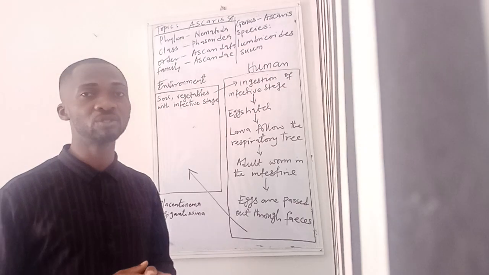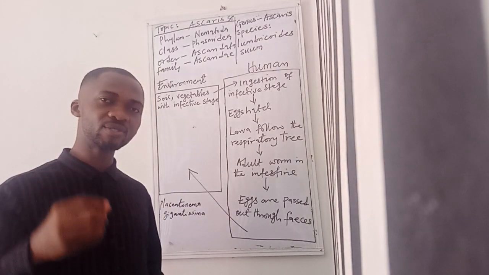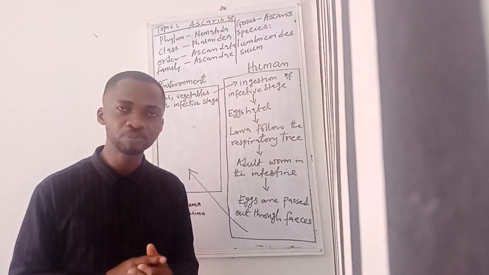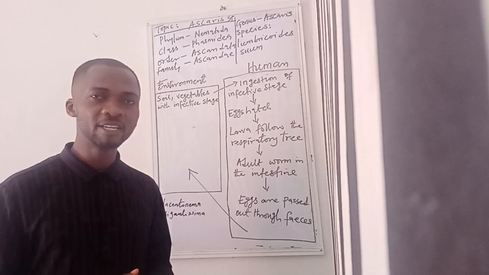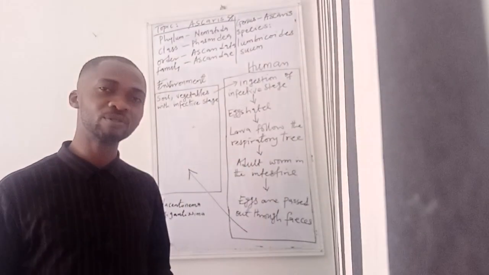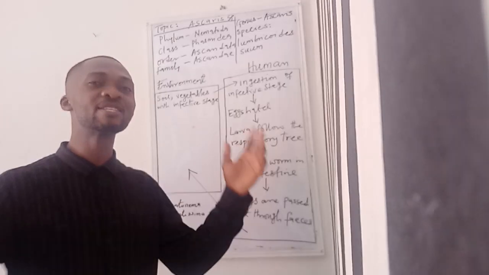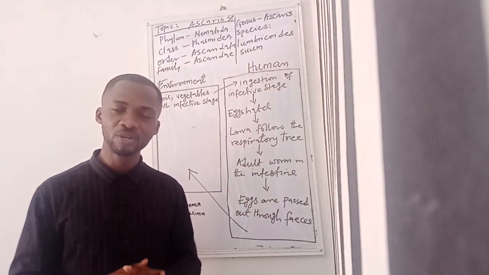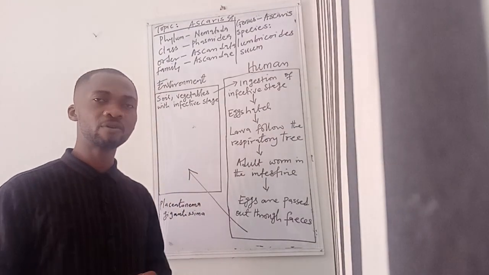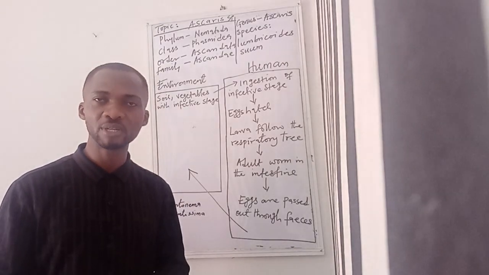And of course, it's also important to note that the eggs are resistant to some adverse environmental conditions, such as low temperature and even desiccation. This explains why the eggs can last for so many years in the environment. But when it comes to the spread of the disease, of course, circulating banknotes can help spread the disease.